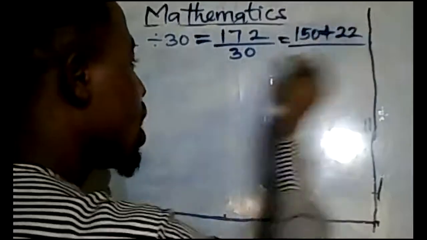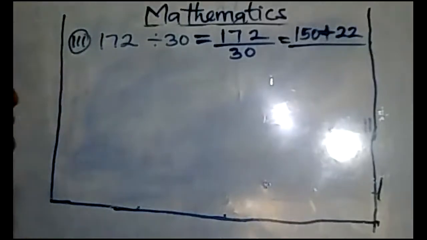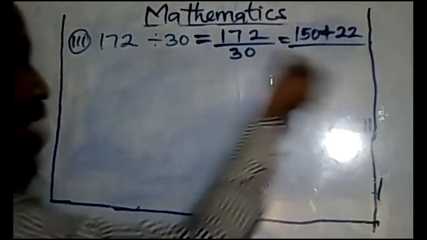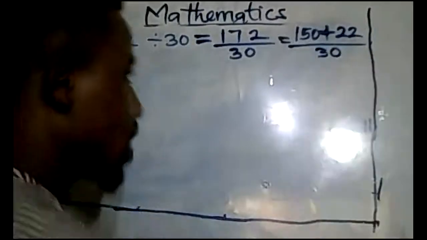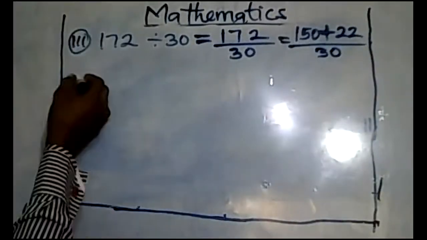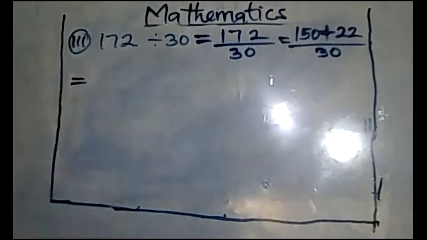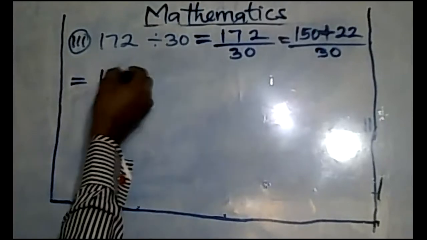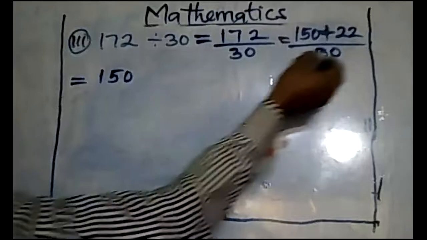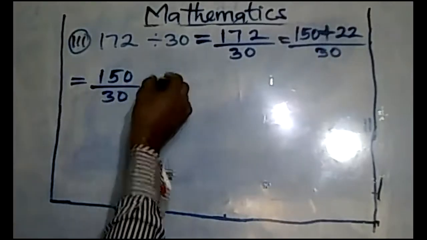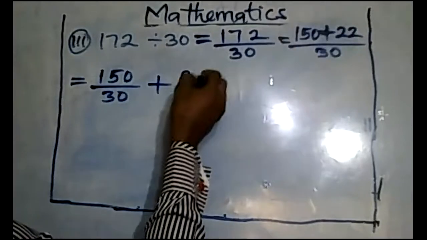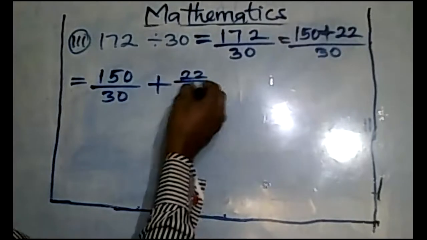22 over 30. Now what you're going to have is 150 divided by this same 30 plus that same 22 over 30.